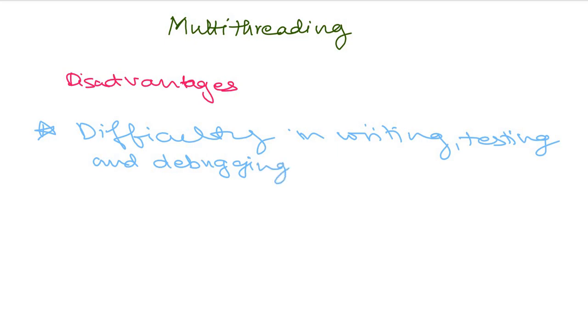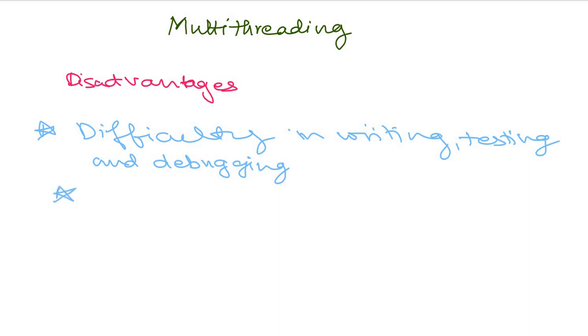we face difficulty as to what part should be considered one thread and what shouldn't be, and then there might be cases where we get errors. So we need to be careful about the testing and debugging as well, that when and where, how to use it. So that's a disadvantage of multi-threading.